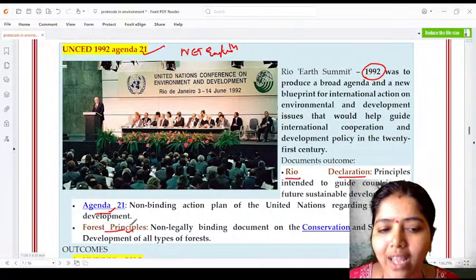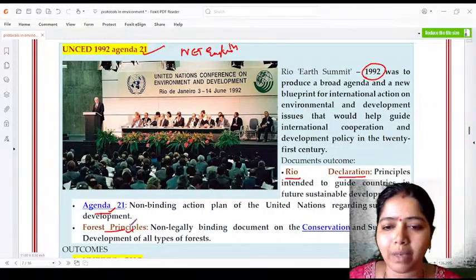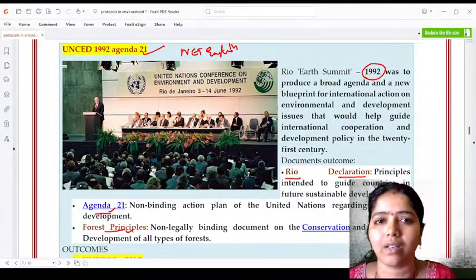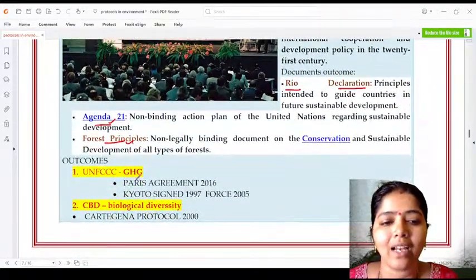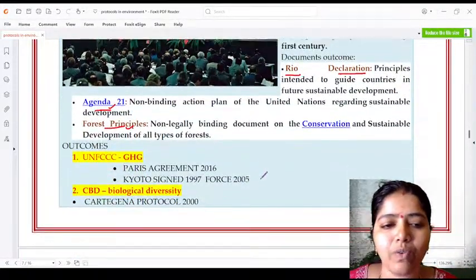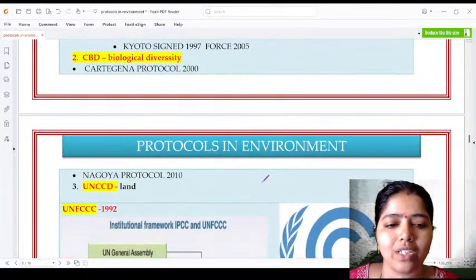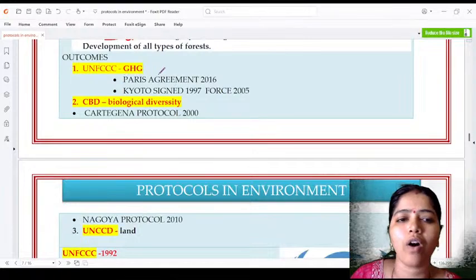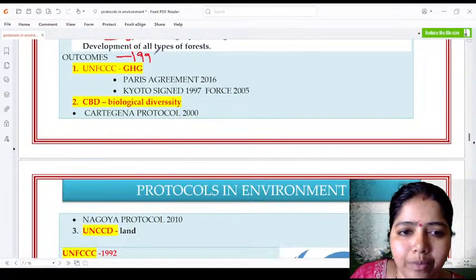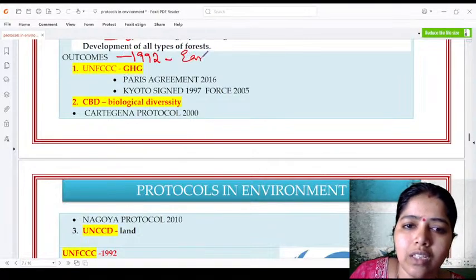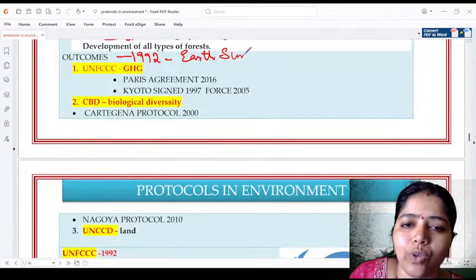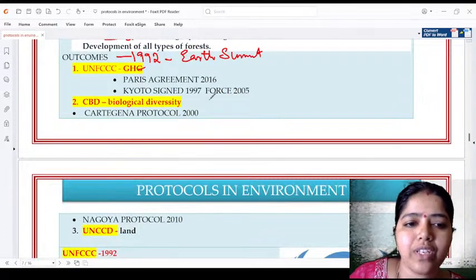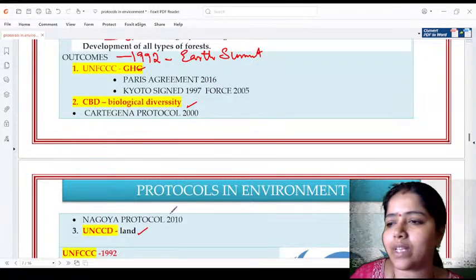Please kindly note, every single word is important in these documents. This is very, very important, I am giving it to you as a small summary. Just take down these 3 points. The outcomes of the 1992 Earth Summit are UNFCCC, CBD, and UNCCD.